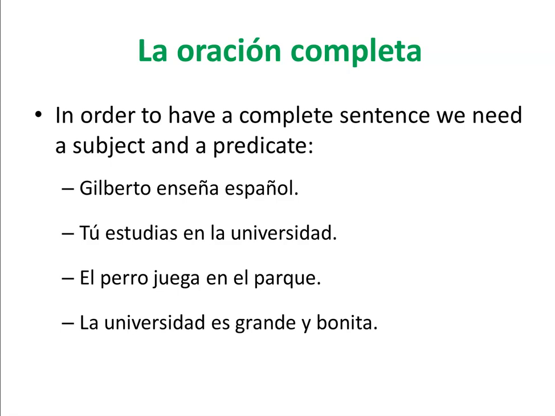So in this sentence I can say enseña español, and I'm talking about a third person, singular. I can say, estudias en la universidad. And this one is a second person singular. I can say, juega en el parque. And this is a third person too. And then, la universidad es grande y bonita. I can say, es grande y bonita. And I'm referring to the university.